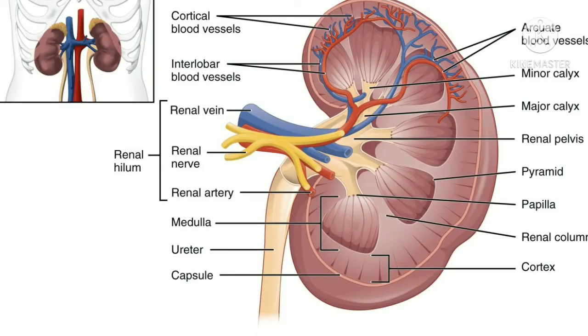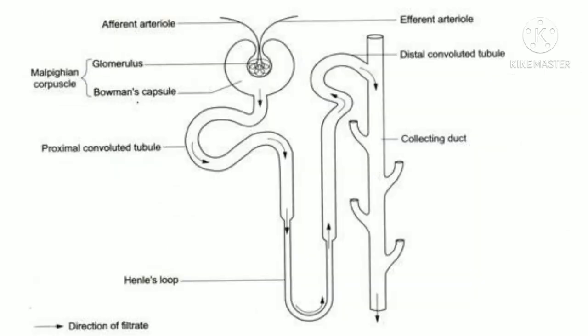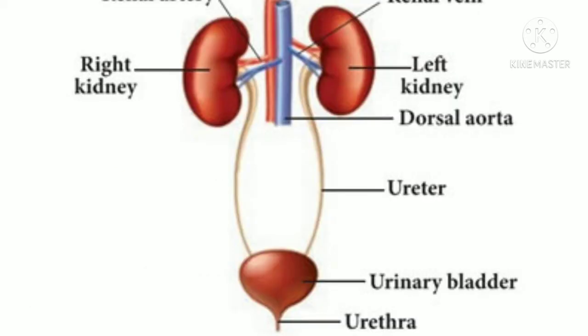Apart from that, you should be able to explain the structure of kidney, that is lateral or VS of kidney. You should practice the diagram of nephron and its function. At the same time, you should learn the process of urine formation. So this will be sufficient for excretory system. So next topic is nervous system.